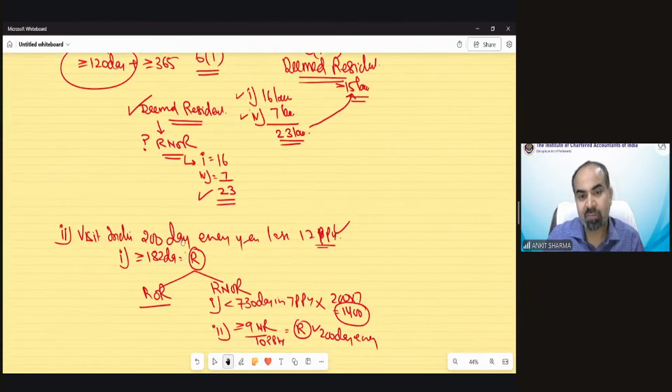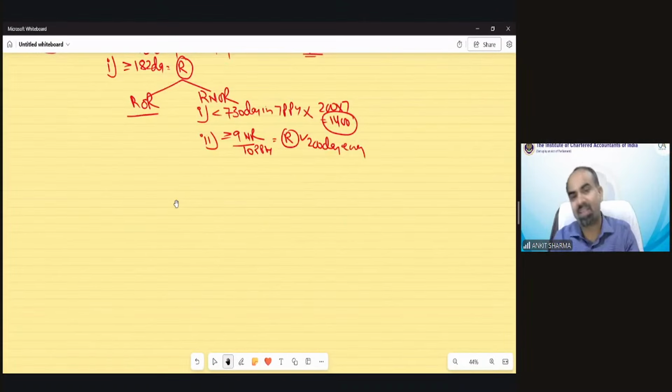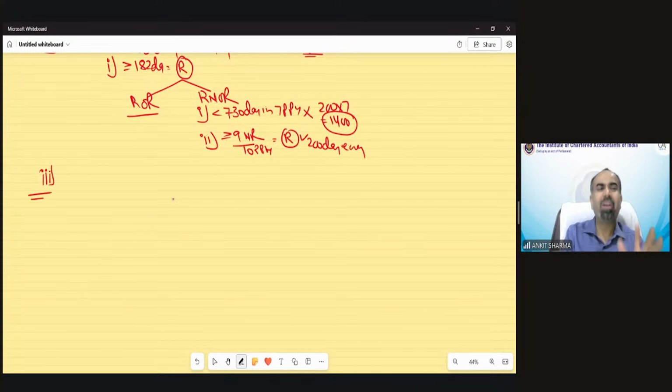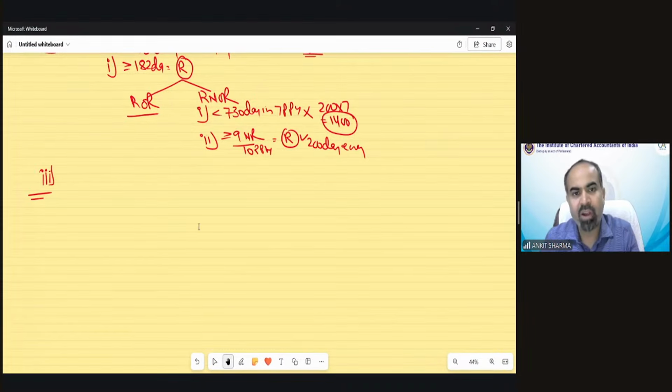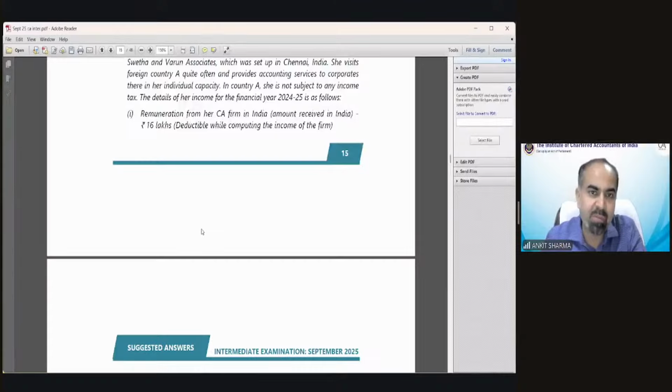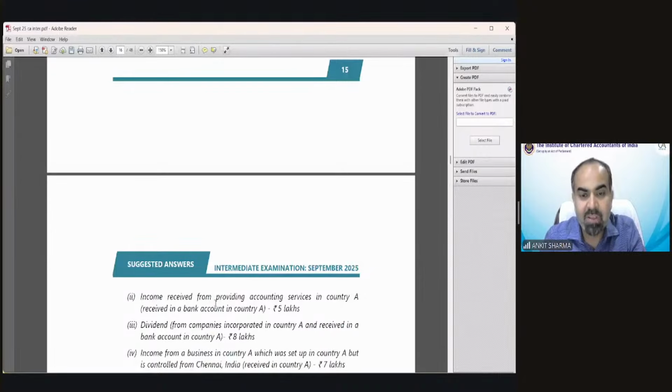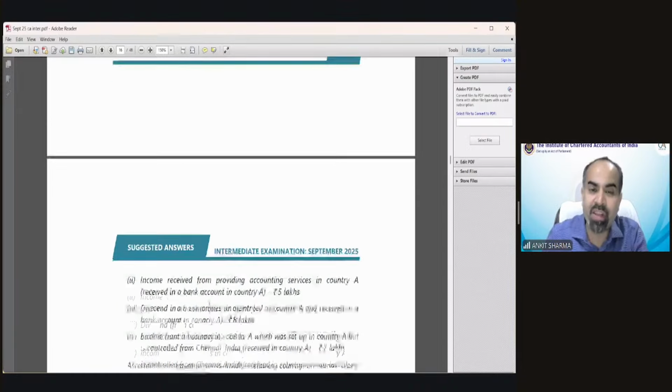And students, if someone is resident and ordinary resident, what does that mean? All income needs to be taxed in India. Every income of the previous year needs to be taxed in India. In the question, there are 4 incomes given. First, remuneration from her CA firm in India, 16 lakh, taxable. Income received from providing accounting service in any country, received anywhere, taxable because you are a resident and ordinary resident.